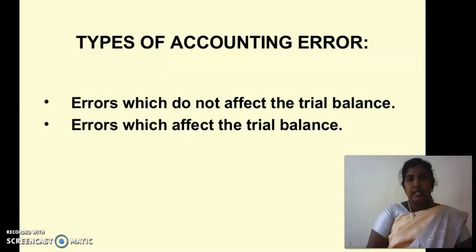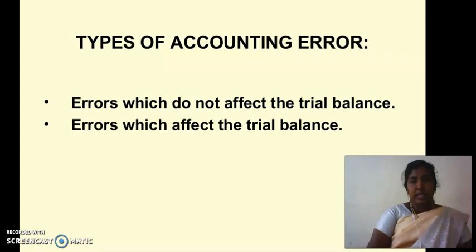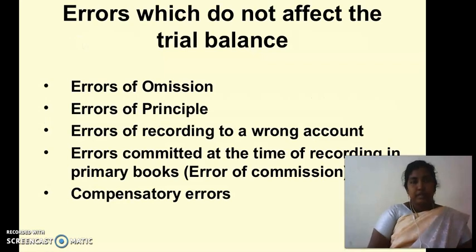Today's class we are discussing the types of accounting errors. Accounting errors are mainly classified into two types: errors which do not affect the trial balance, and errors which affect the trial balance. First one, the errors which do not affect the trial balance.